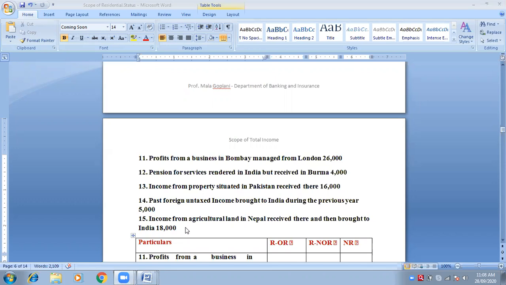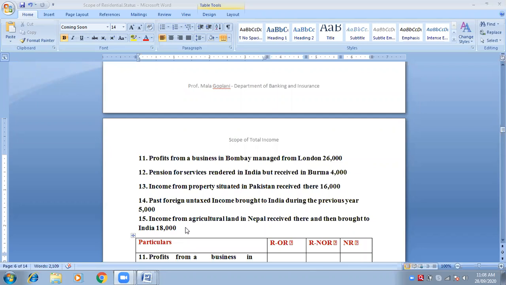After that, they are giving you the line just to confuse students. So it is income from agricultural land in Nepal. First of all, the agricultural land is in Nepal. Therefore, the income will accrue from Nepal. Received there means received in Nepal. We have got nothing to do with India.